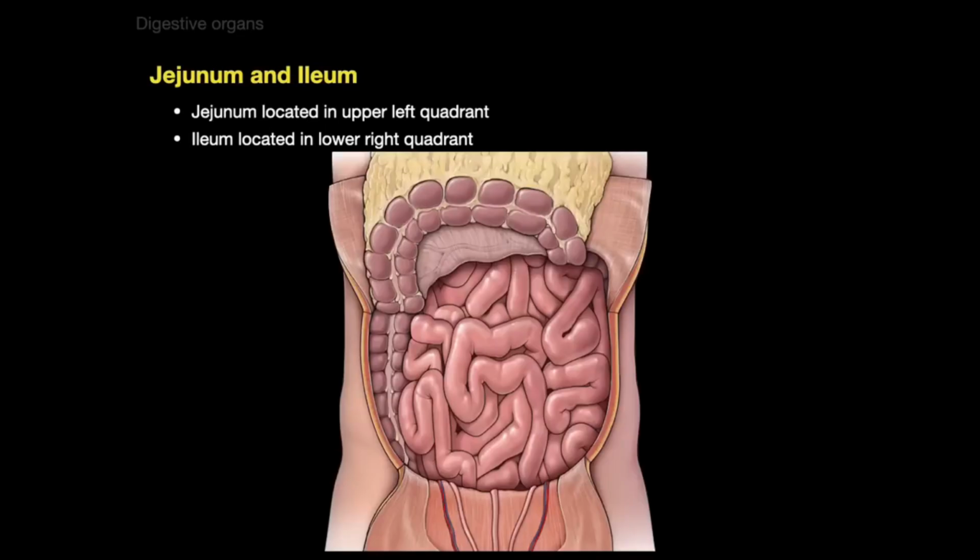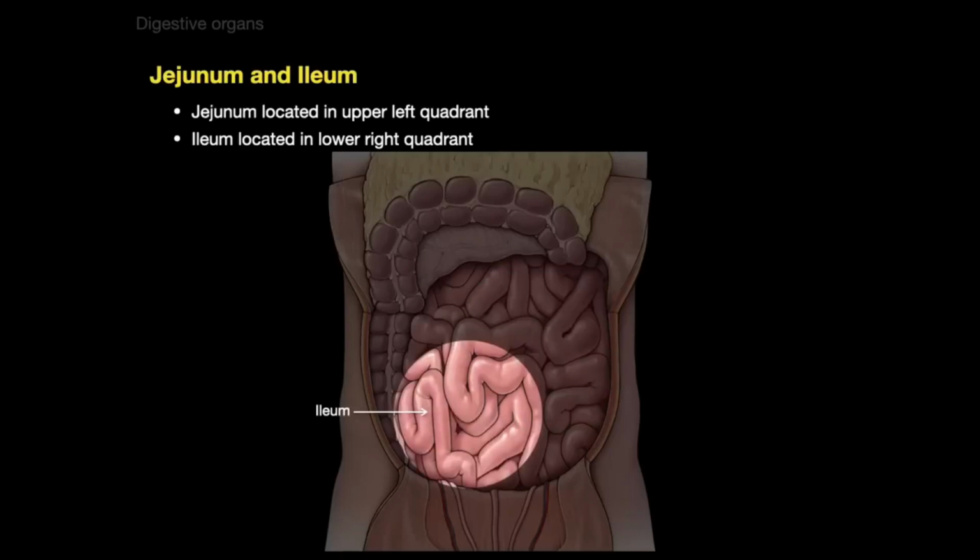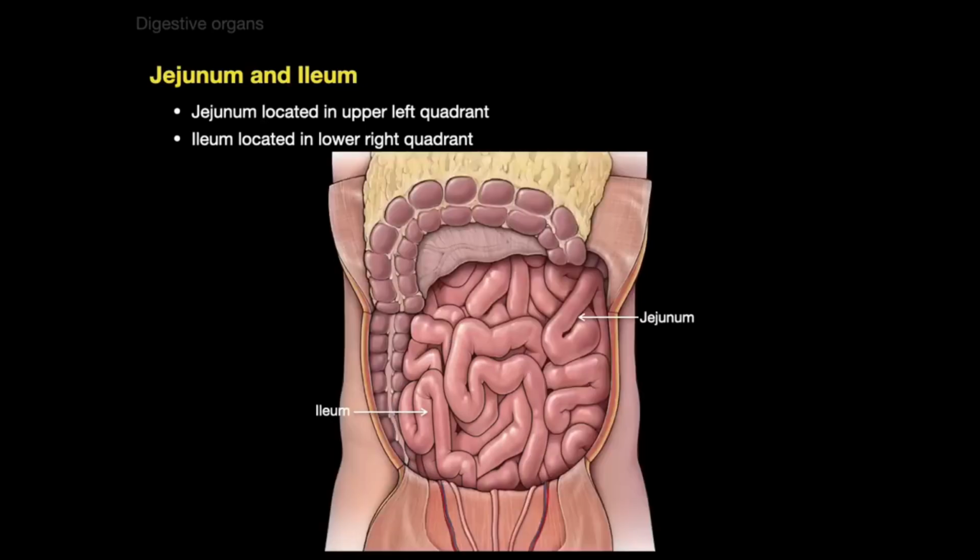Now let's talk about the rest of the small intestines with the jejunum and the ileum. The jejunum is located in the upper left quadrant and the ileum is in the lower right quadrant. So here we have the small intestines. The greater omentum is reflected. Upper left quadrant, primarily that small intestine you see is jejunum. Lower right quadrant, that primarily is the ileum. There we've got where they're basically located.